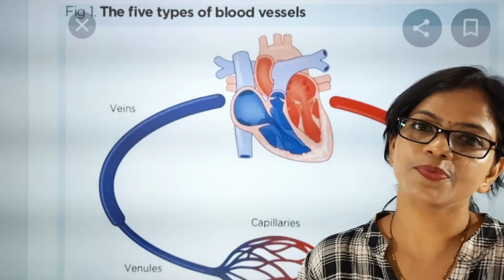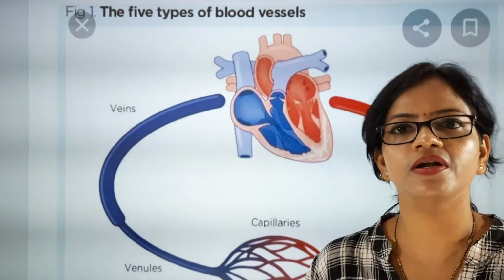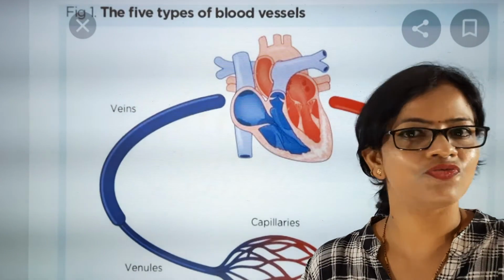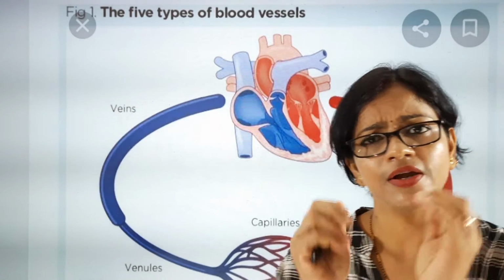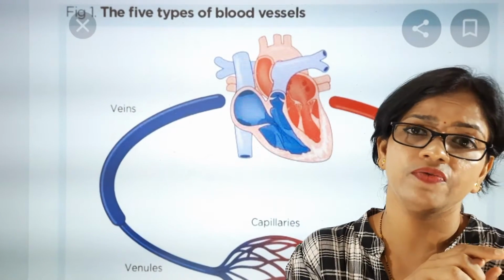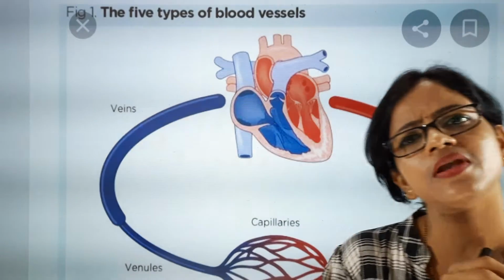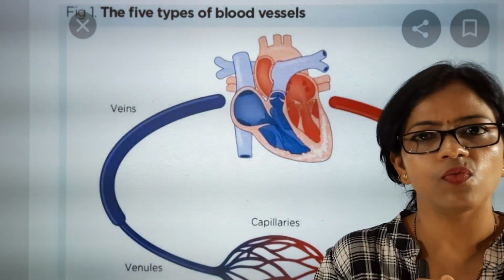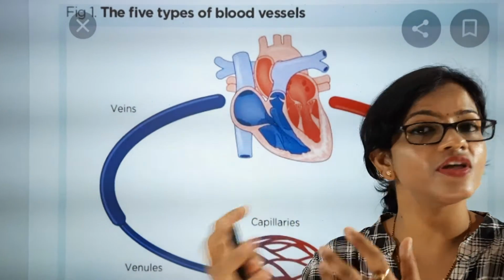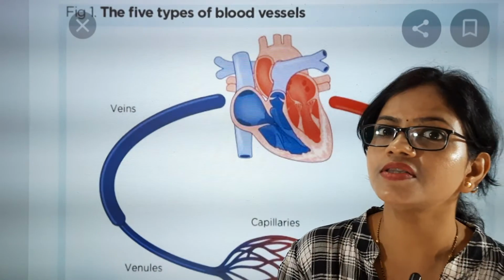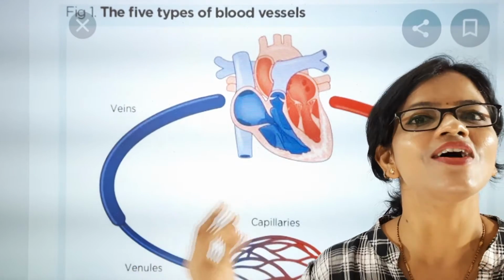The work of arteries is the transportation of blood, which type of blood? Oxygenated blood goes from the heart via arteries towards the capillaries. Now capillaries have to do one very important work, and that is exchange of material. Do capillaries have walls? Yes, the capillaries have walls, and these walls are very thin. Why are these walls thin? The reason is that they have to do the work of exchange of material.